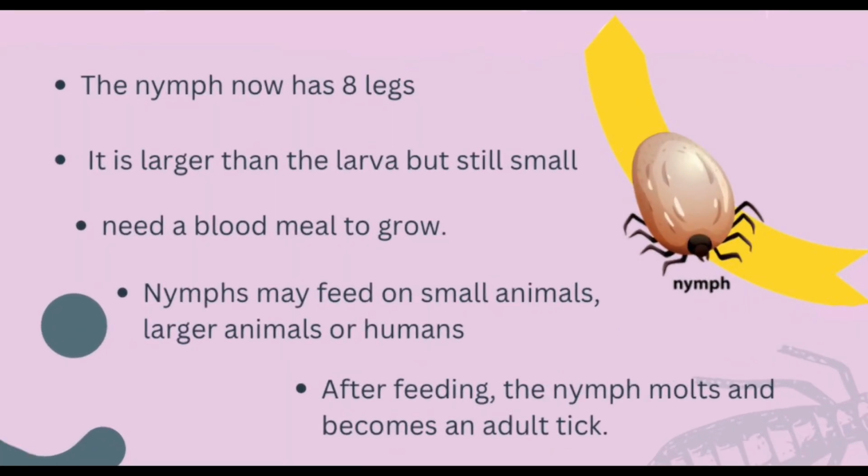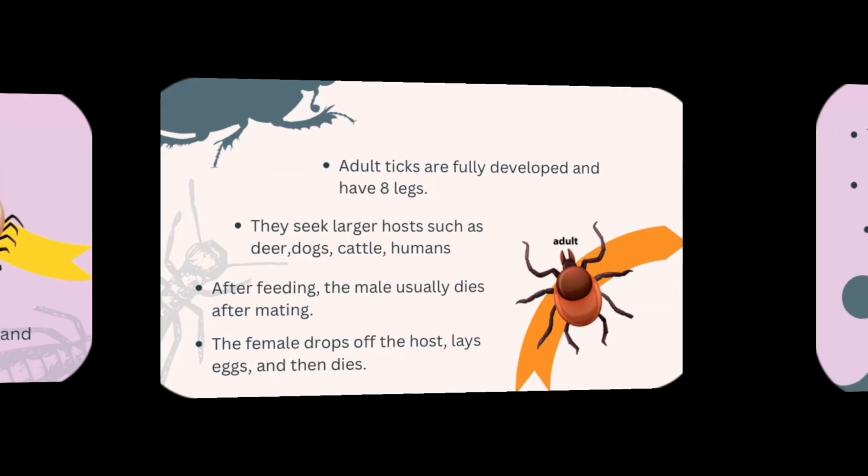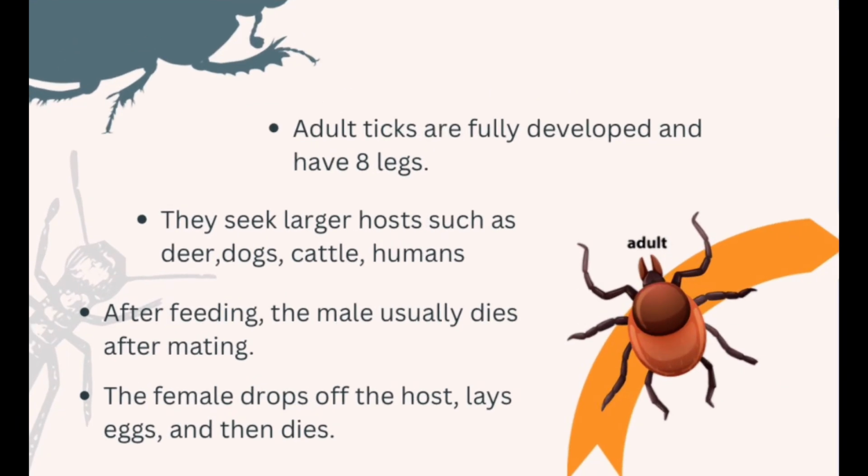Now referred to as a nymph, the tick has 8 legs and is larger than the larva but still small, requiring a blood meal to grow. Nymphs may feed on small animals, larger animals, or humans, and after feeding, the nymph molts and becomes an adult tick. Finally, adult ticks are fully developed with 8 legs and seek larger hosts such as deer, dogs, cattle, or humans. After mating and feeding, the male usually dies while the female drops off the host, lays eggs, and then dies.